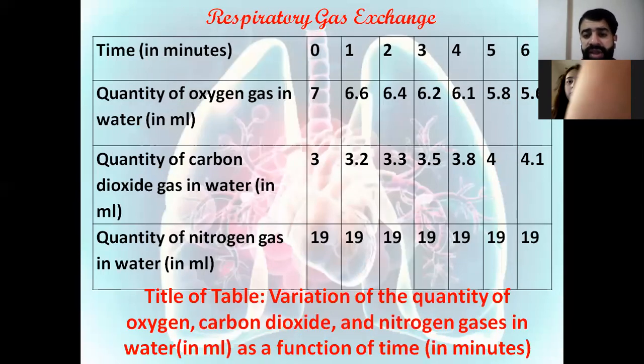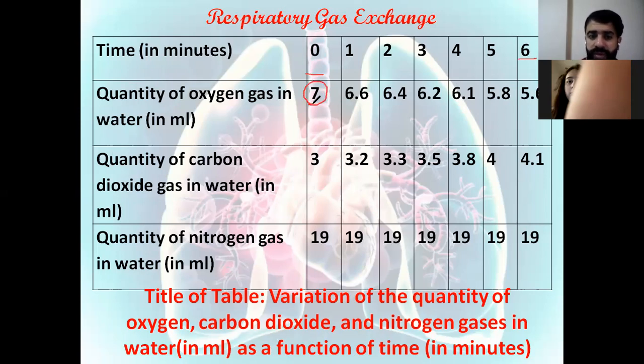Here we have the table showing the variation of the quantity of oxygen, carbon dioxide, and nitrogen gases in water as a function of time in minutes. This table is showing the quantity of oxygen at time 0 till time 6 minutes. As the time increases from 0 to 6, the quantity of oxygen was 7 at the beginning.